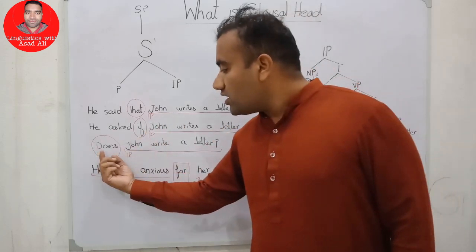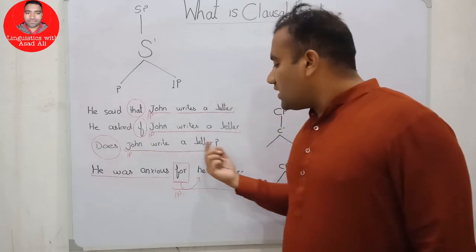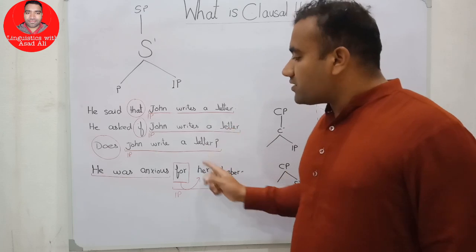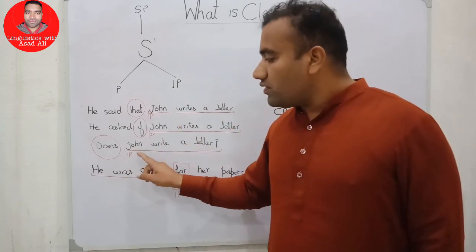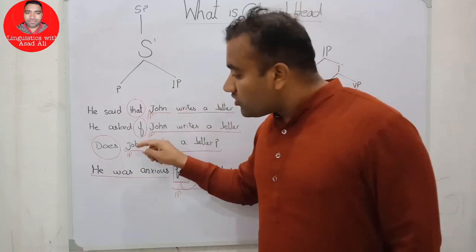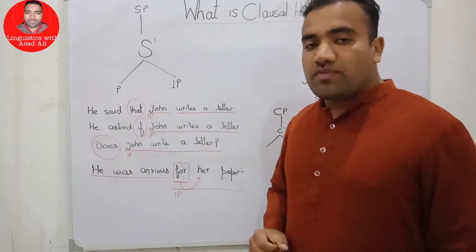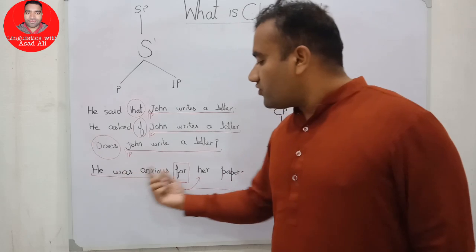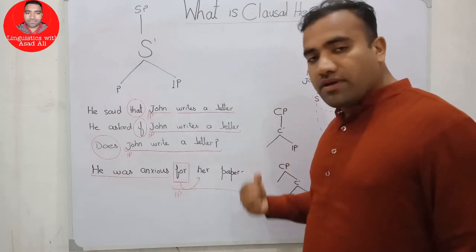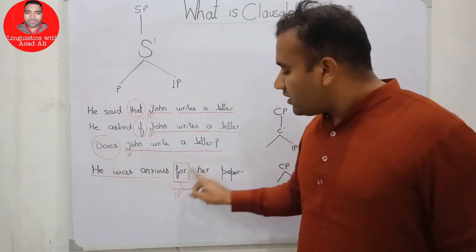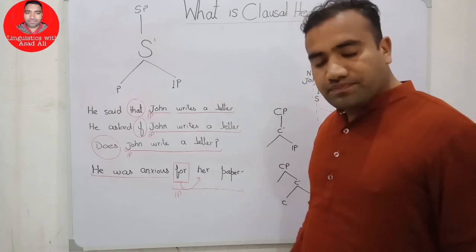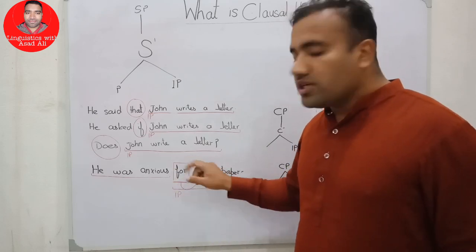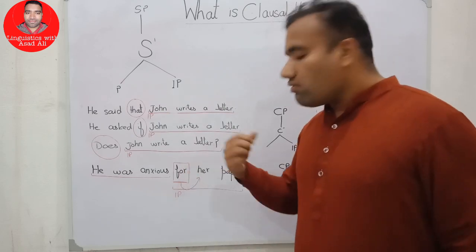And if we say, does John write a letter? This is also our sentence, but this is the interrogative sentence. But at this place, what has marked the interrogativeness? And if we say he was anxious for her paper, what assigns the case to her? Because it has the functional word, that is the for.